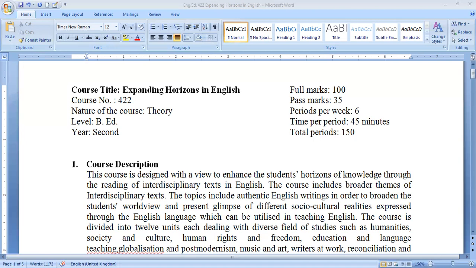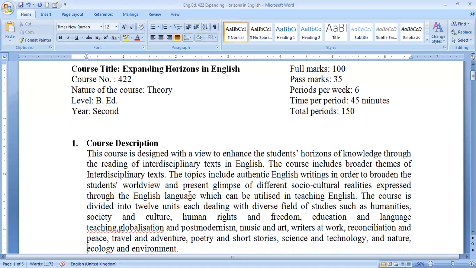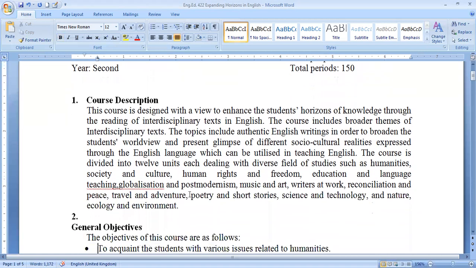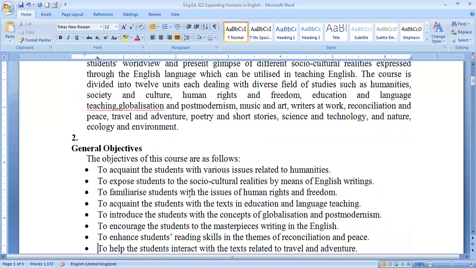Especially, this Expanding Horizons in English course is designed with a view to enhance the students' horizon of knowledge through the reading of interdisciplinary texts in English. This course is really interesting. It's an interesting subject to be learned by the students of B.Ed second year. Now let's discuss some general objectives of this course.